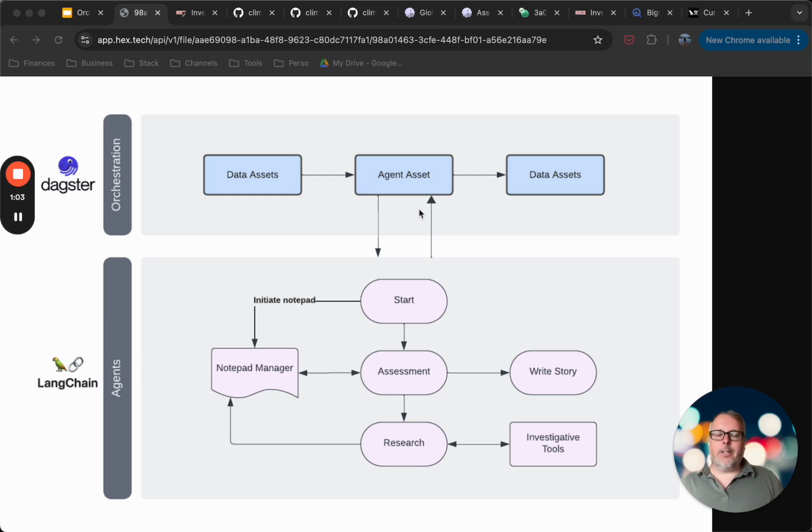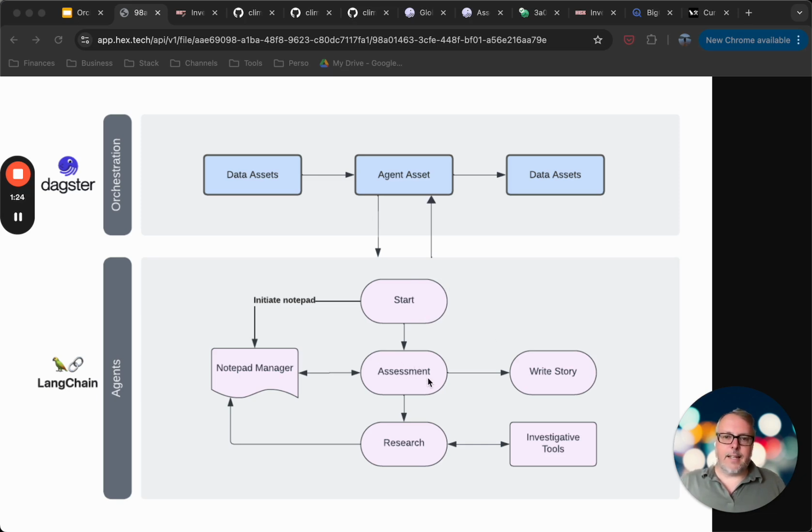So by using LangChain, interacting with an OpenAI LLM, essentially I have the conversation that is passed to the agent.